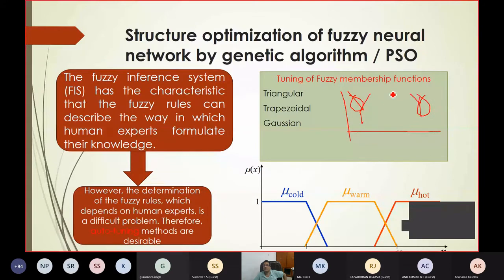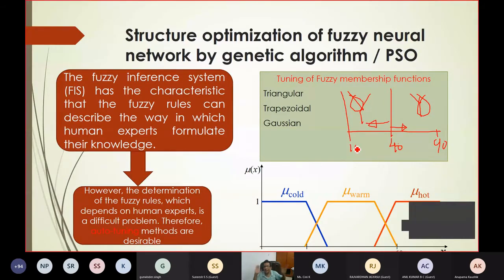I can define it by putting a boundary here, and let this boundary be 40. Anybody more than 40, you define as old, and anybody less than 40, you define as young. So 39 will be definitely young, 41 is definitely old, 90 is also old, and 10 is also young.